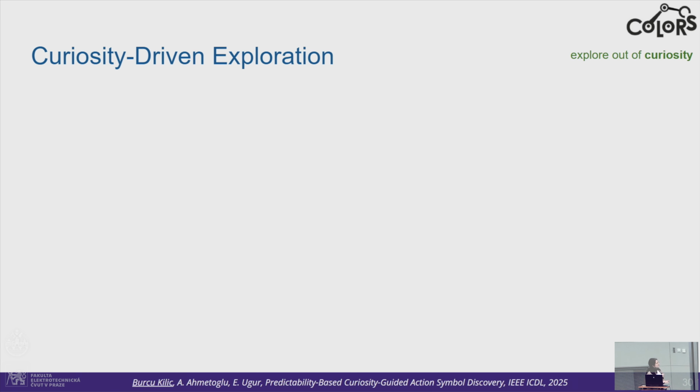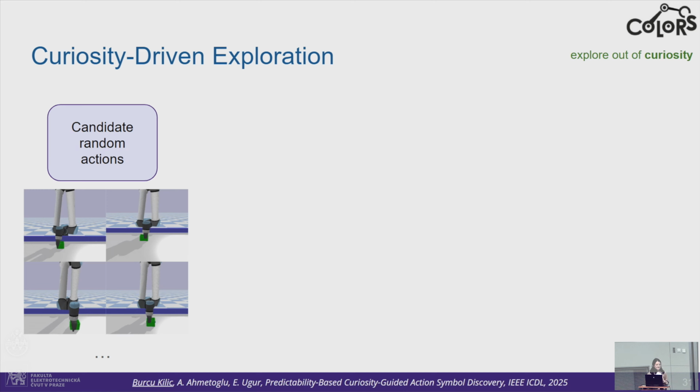Now to train this model, we will need exploration data, which consists of actions, objects, and their effects. We propose a method that can explore out of curiosity. Firstly, we sample candidate random actions, but we do not execute these on the robot because that would be too inefficient.